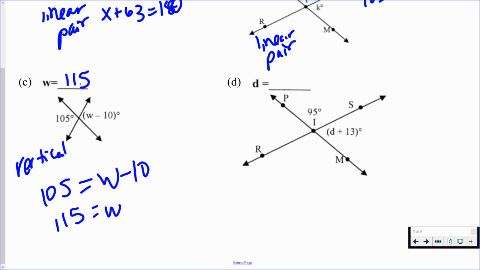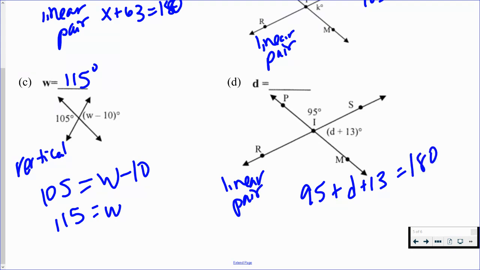So W is 115. Next, take a look at letter D. We have an angle of 95 degrees and we have an angle of D plus 13 degrees. What's the relationship here? Notice that these two form a line, so this is another linear pair. Our property here is that they are supplementary. They add up to equal 180. So 95 plus D plus 13 should equal 180.